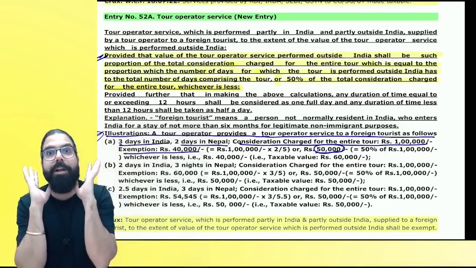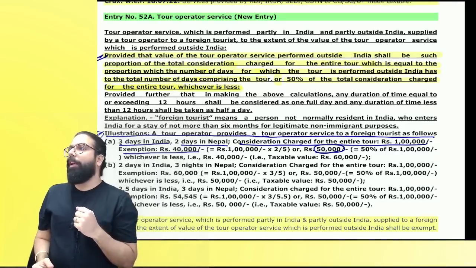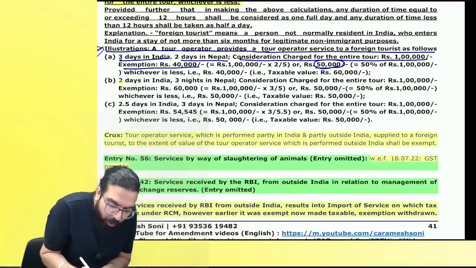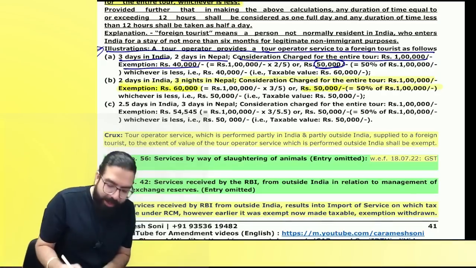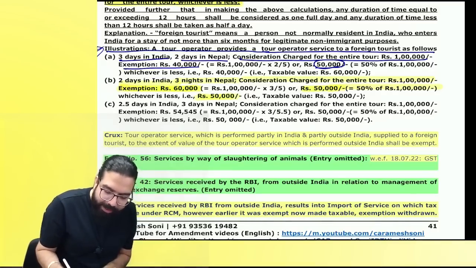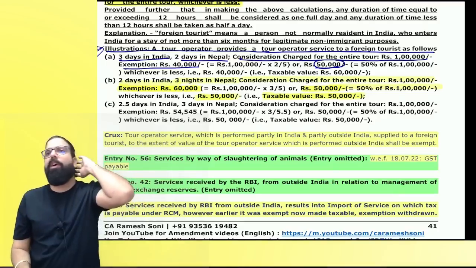Did you guys understand the point, everyone? I'll tell everyone, anyone who did not get it. See, everyone, it says 2 days in India, 3 days in Nepal, consideration 1 lakh. Now, how much will be the exemption? 60,000? But it will be limited to 50% of 1 lakh, and hence you will get exemption only of 50,000, and taxable value will be 50,000. Is my point 100% clear to all? Can we all go ahead?